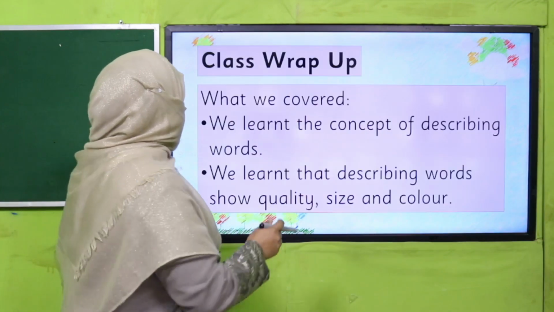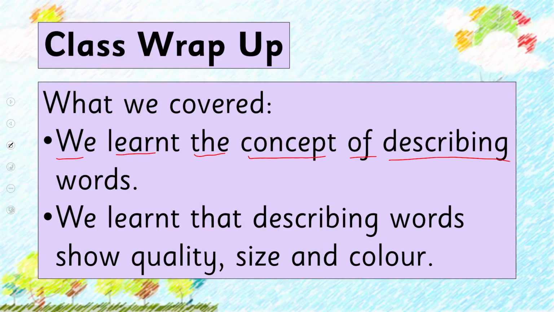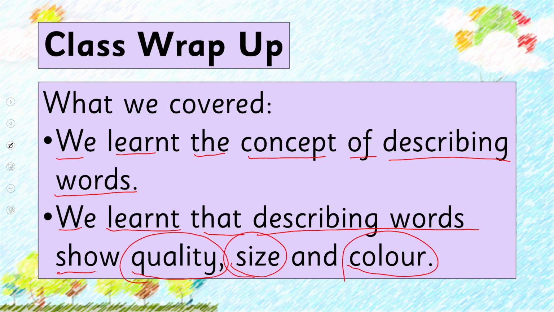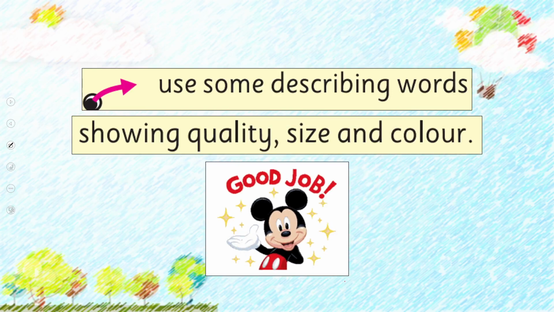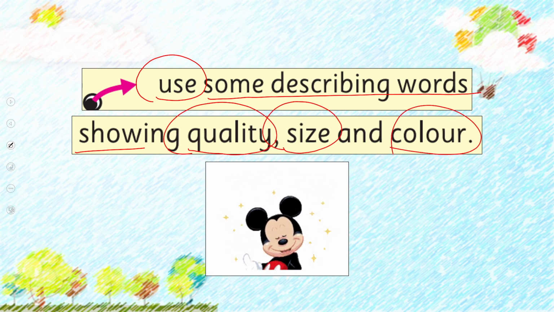What we have learned today? We learned the concept of describing words. We learned that describing words show quality, size, and color. So in this way, we achieved our SLO to use some describing words showing quality, size, and color. Are we done with it?